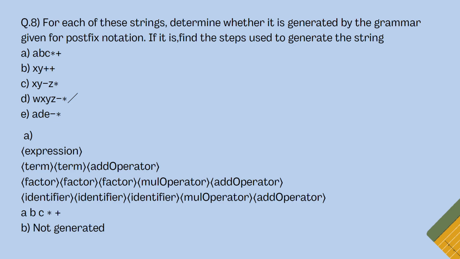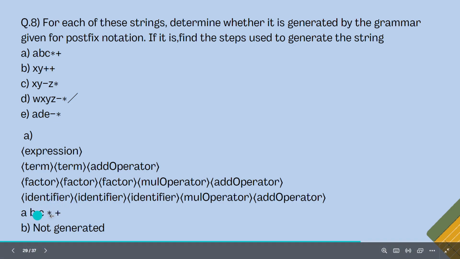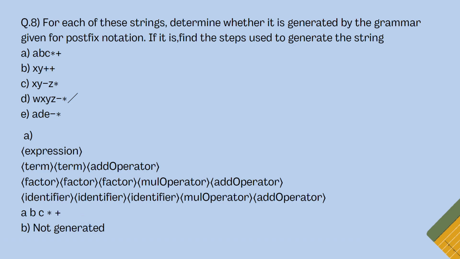First we have A B C * +. We write it as an expression, so we write first expression, then expression is divided into term and add operator. Then term is divided into factor and factor. Three factors are there, and a mul operator and an add operator. So it is generated as A identifier, B identifier, C identifier, a mul operator and an add operator. For B, it is not generated.